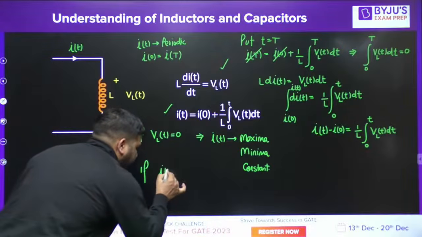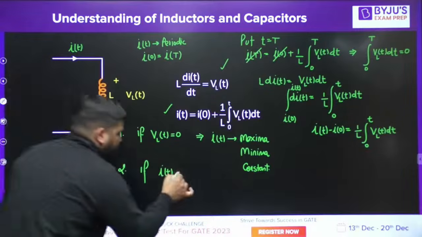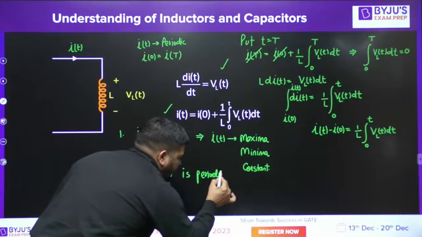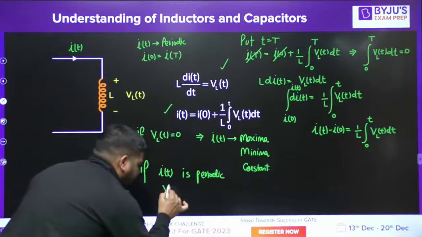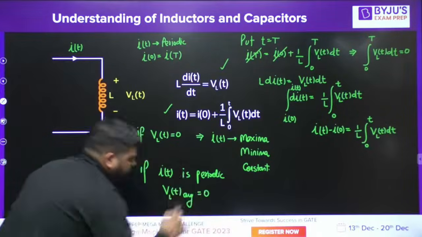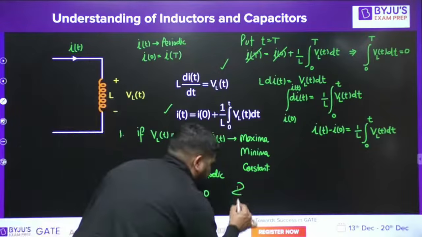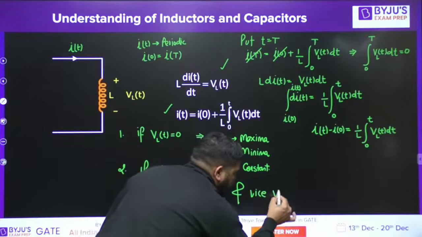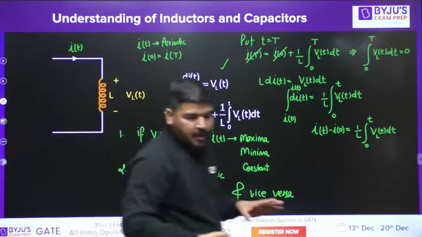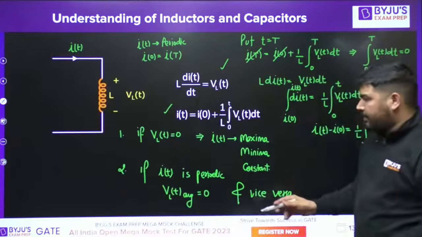If iL is periodic, then VL average will be zero, and vice versa. Just remember this point. These 2 points are very important.